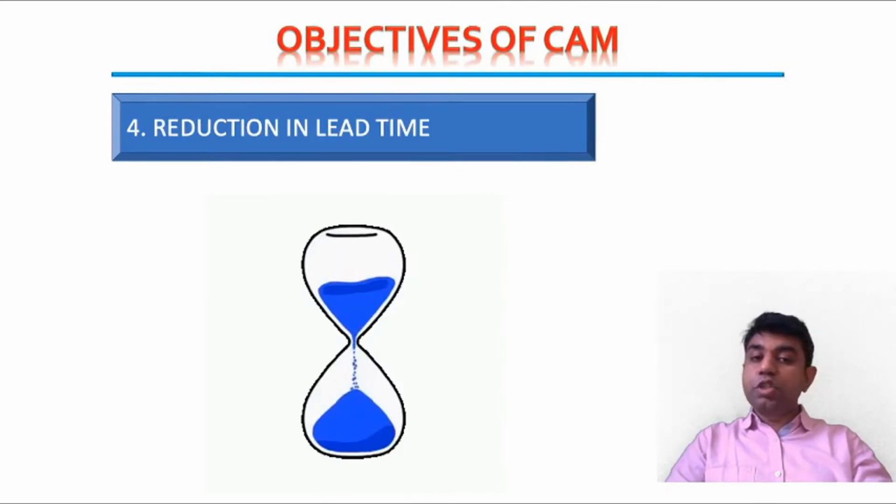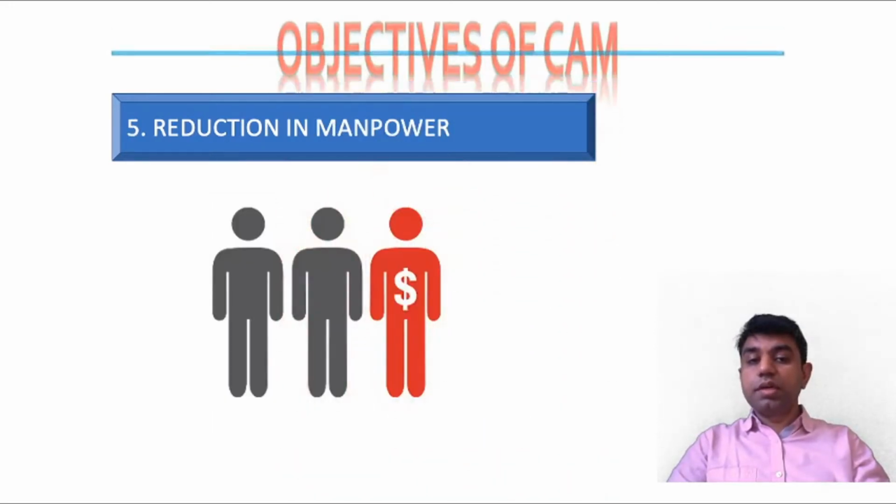The fourth aspect is the reduction in lead time. Basically, if you want to achieve better quality or a high production rate, you need to reduce your manufacturing lead time. This lead time literally means the time duration between giving the input or raw material and producing the final product. That entire lead time must be of a shorter length. If it is shorter, high production volume can be expected, right? So by the advent of the computer in the manufacturing line, we can achieve a reduction in this lead time.